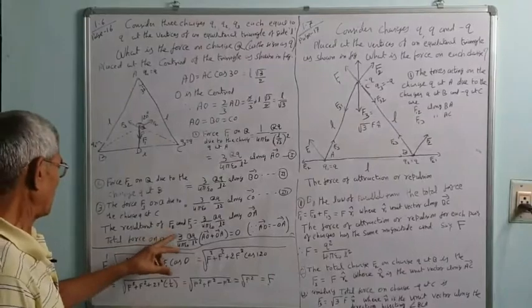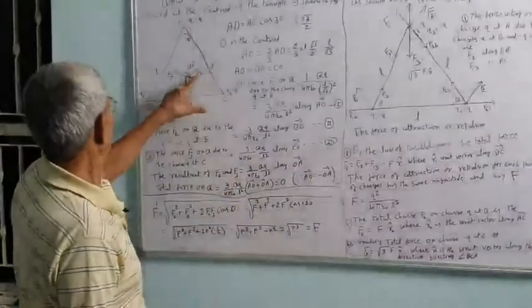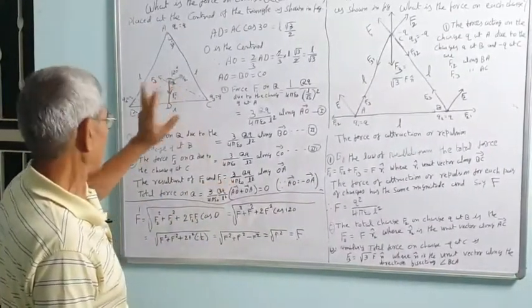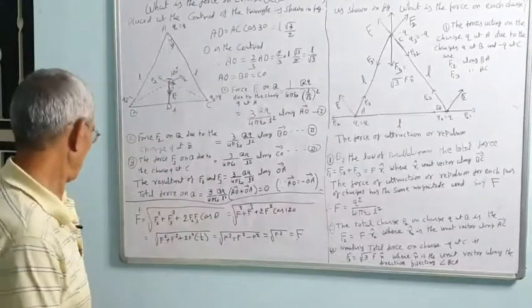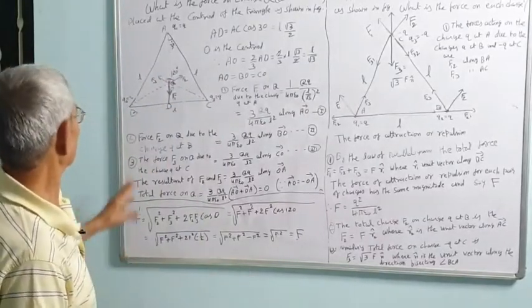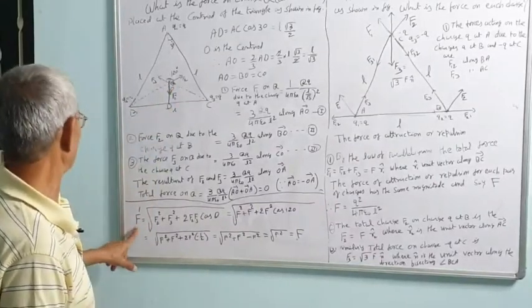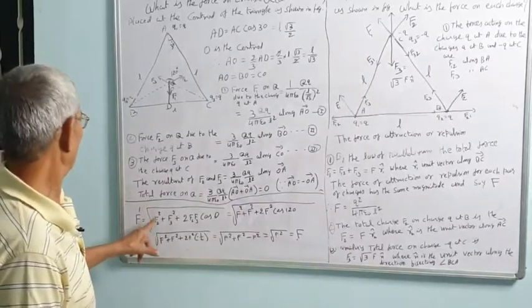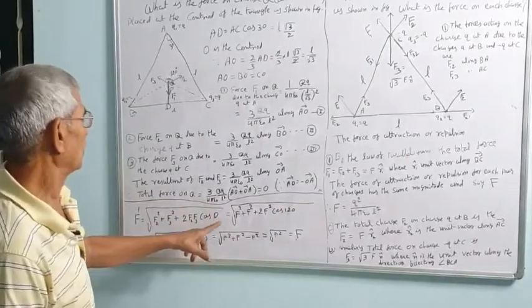The resultant of F2 and F3 is equal to either of the forces, because the angle between them is 120. Let us see: the resultant of F3 and F2 is F dash. According to the law of parallelogram of vector addition, F dash squared is F2 square plus F3 square plus 2 F2 F3 cos theta.